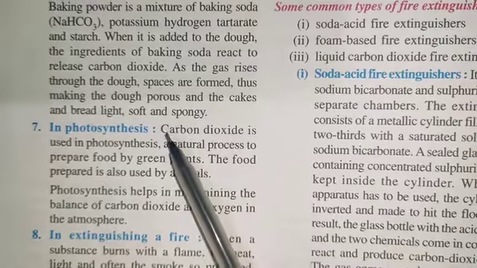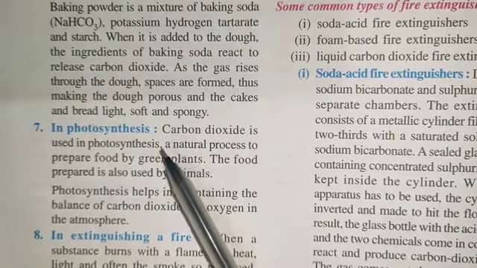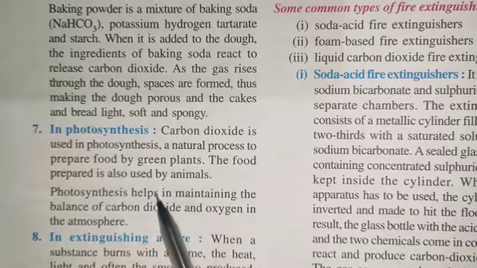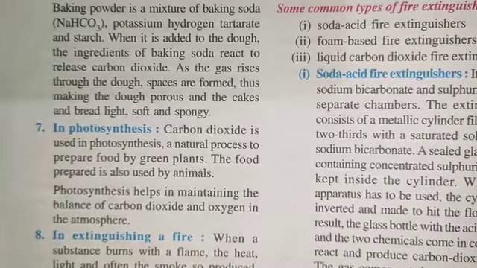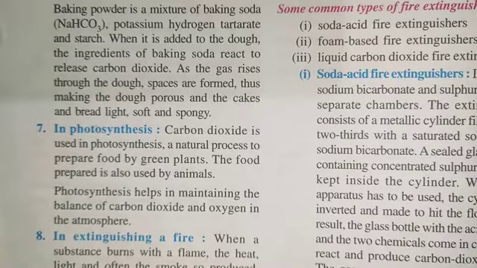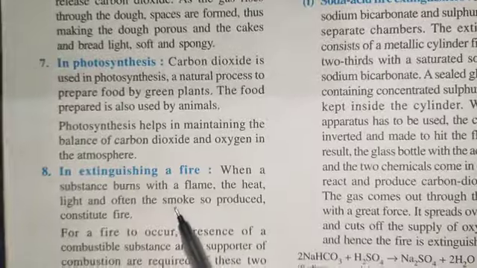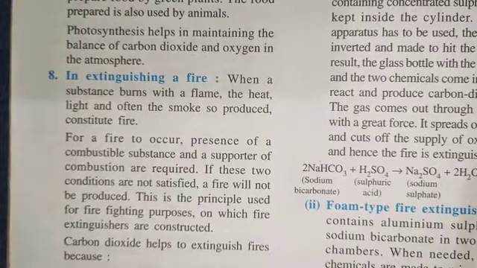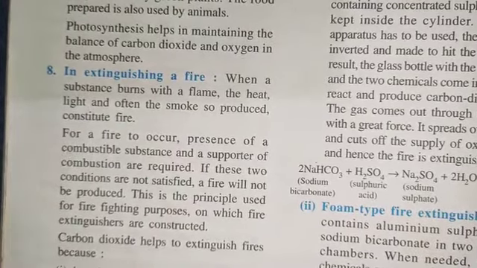And this type of dough is used in preparing cakes and bread, etc. In photosynthesis, as you all know, CO2 is the main component during the photosynthesis procedure, while green plants are preparing food for themselves.